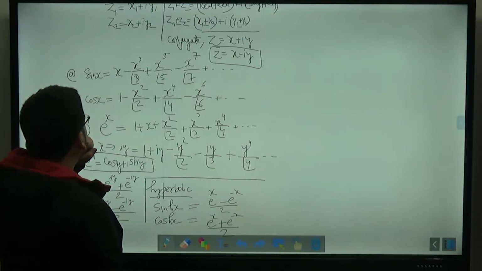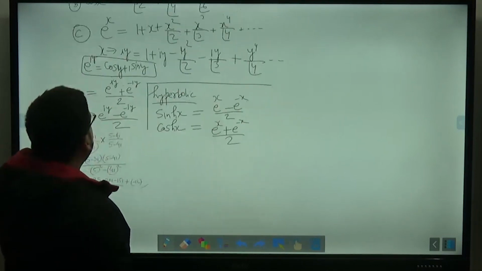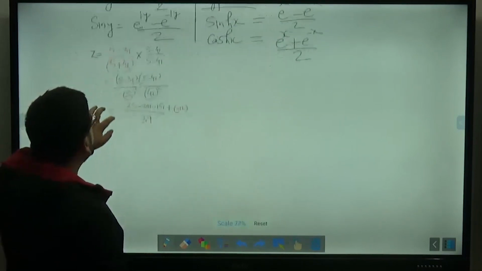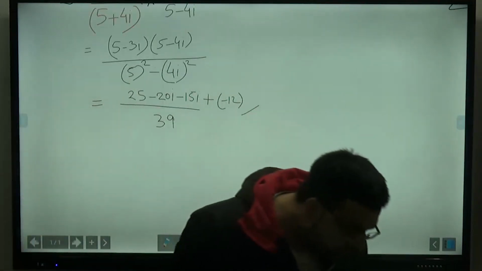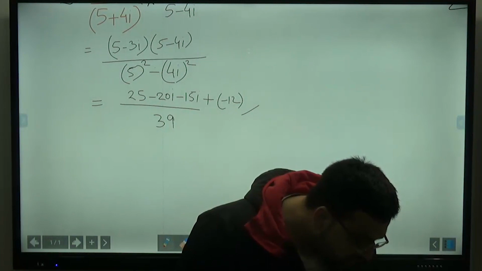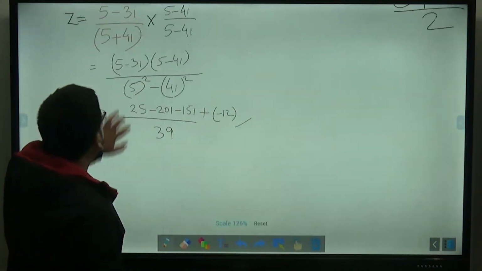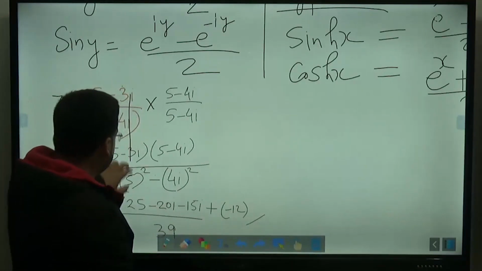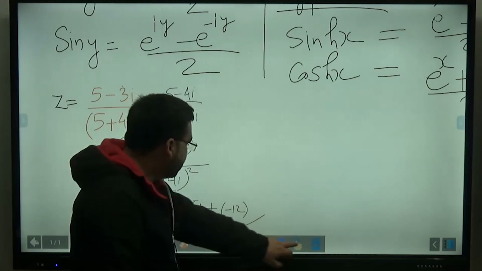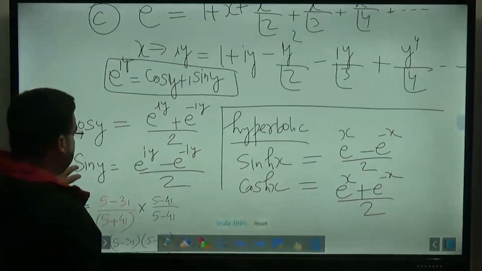Cos x is 1 minus x square upon 2 factorial plus x4, that is also correct. Where are you talking about? I didn't get you.